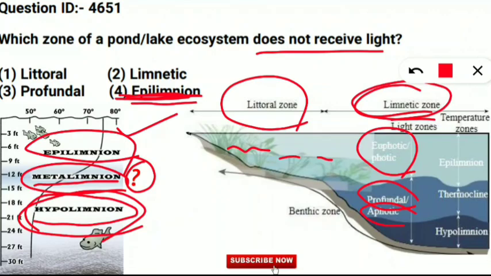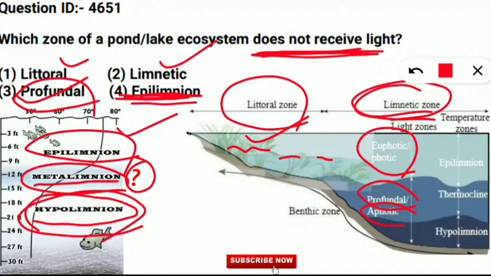We have got the answer. Which is not receiving the light? That is profundal. Option 3 will be correct, because littoral is getting the light, limnetic is getting the light. So profundal is also called aphotic. That's why option number 3 will be correct.